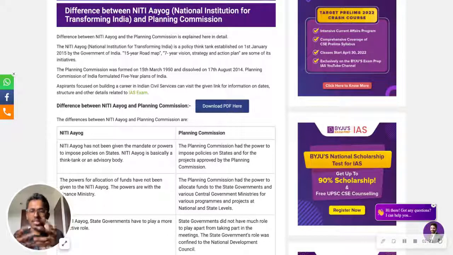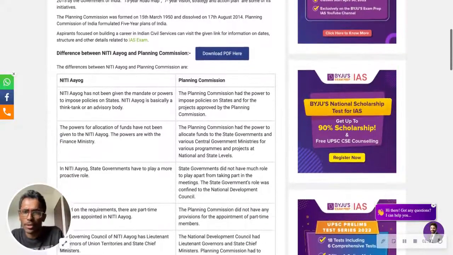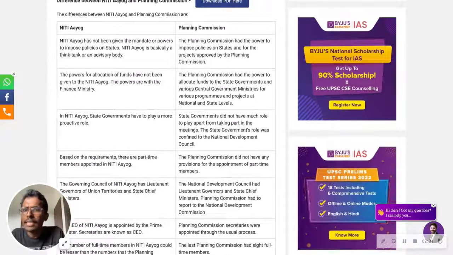Now, if you want to know the important differences between NITI Aayog and Planning Commission, once you learn the difference itself, it will go deep inside your mind. Nothing extra complicated, you just need to understand. Now, what is this NITI Aayog? NITI Aayog has not been given the mandate or powers to impose policies on states. NITI Aayog is basically a think tank, an advisory body.